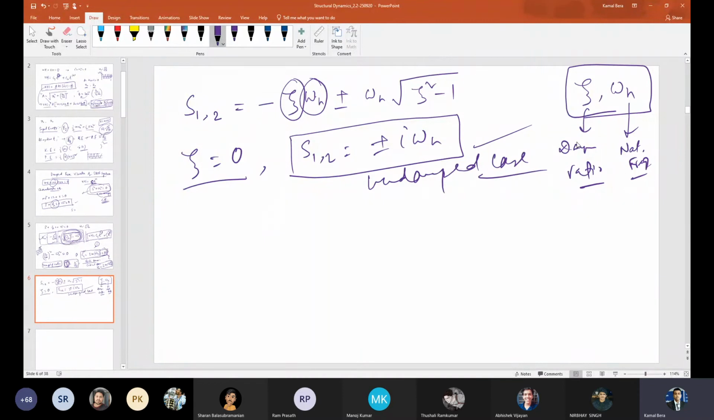Now zeta equal to 0 we have done, and now zeta is equal to 1. What will happen? What will be S1 and S2? Obviously both roots will be the same. Minus omega n. Real or imaginary? Real. Oscillate or not oscillate? System response? System will oscillate or not oscillate?